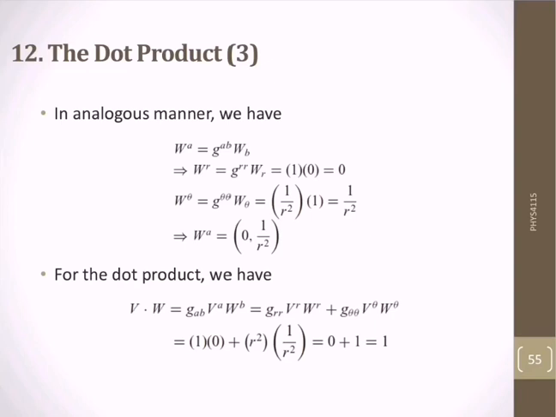So the dot product of vectors v and w here is equal to 1.